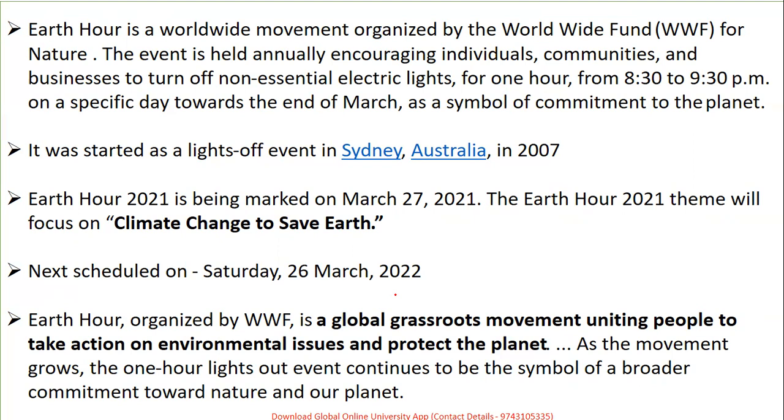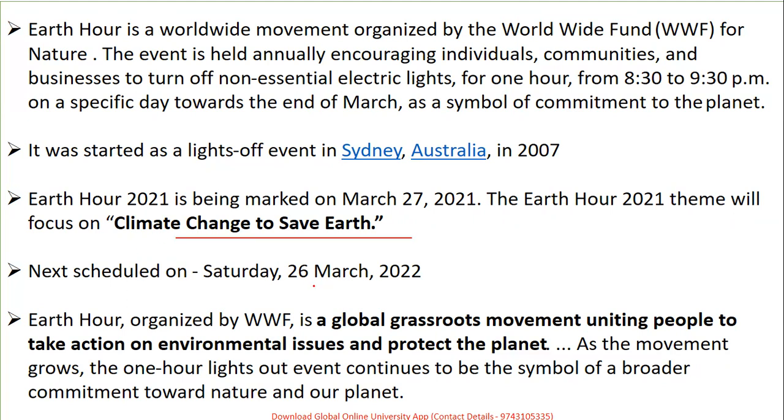It started as a lights off event in Sydney, Australia, in 2007, and has become widely known as Earth Hour. In 2021, it happened on 27th March. The theme was climate change to save Earth.